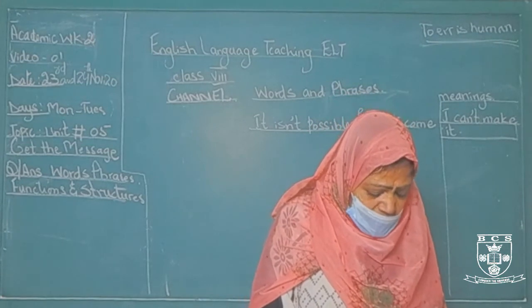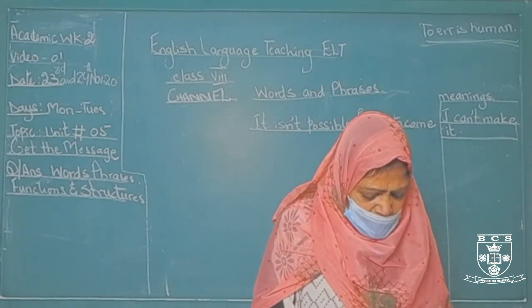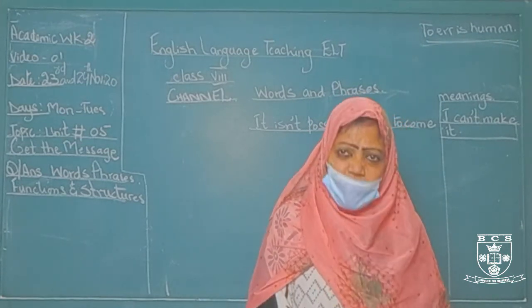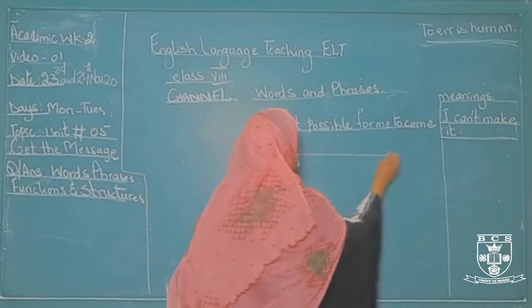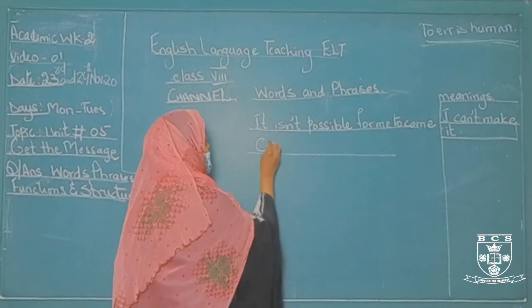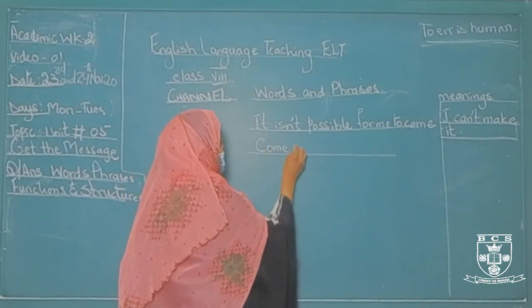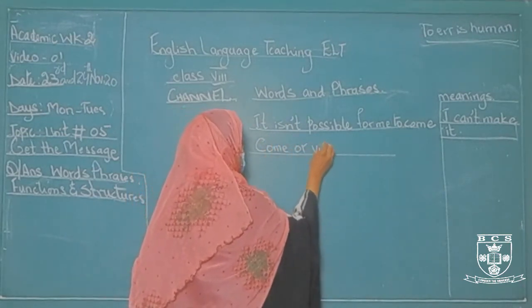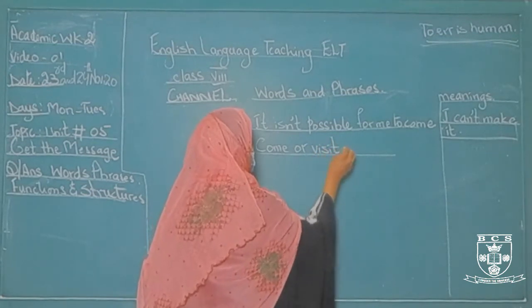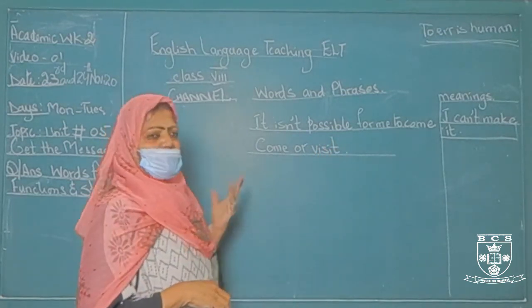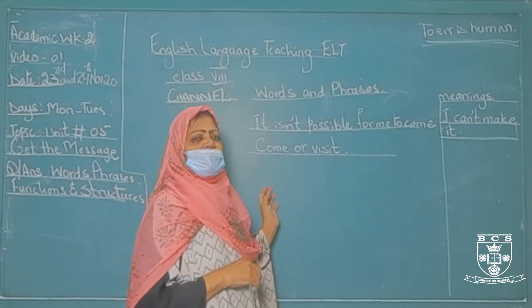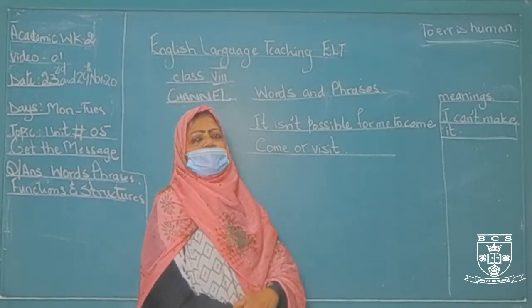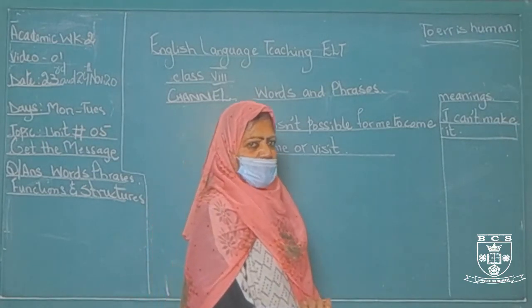Then the second phrase is come or visit. In Urdu we say मुआयना करना या आना. Now anybody can say come or visit.